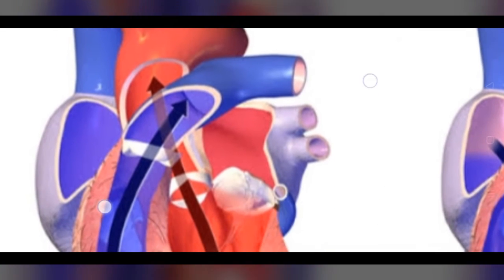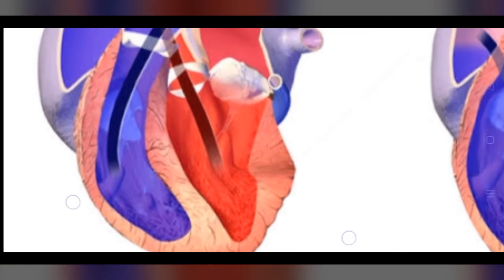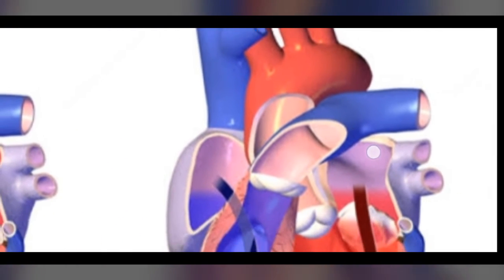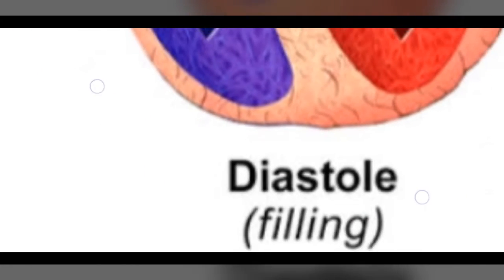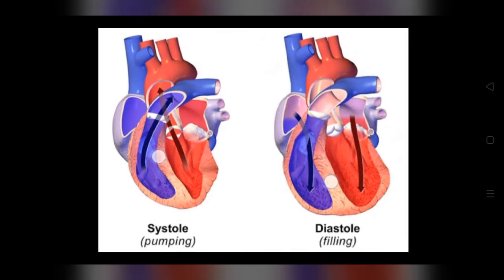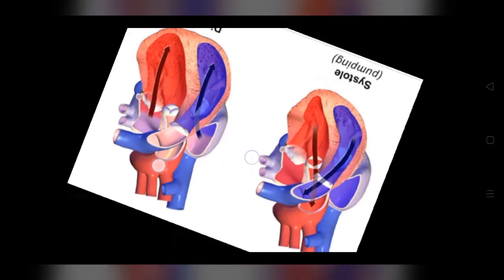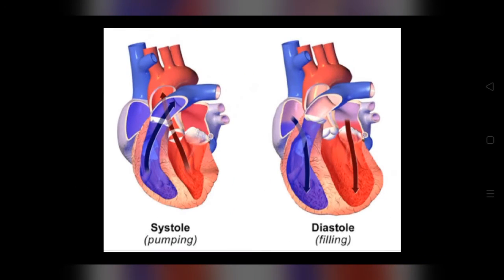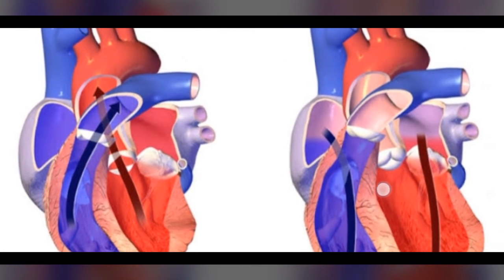Rhythmic contraction and expansion of the heart is called heartbeat. What is contraction? That is a shrinkage, and expansion is relaxation. So this contraction and relaxation of the heart is called heartbeat. The contraction of the heart is called systole, and the relaxation of the heart is called diastole. Let me say again, contraction of the heart is called systole and relaxation of the heart is called diastole. The heart normally beats 70 to 72 times per minute in a human adult.